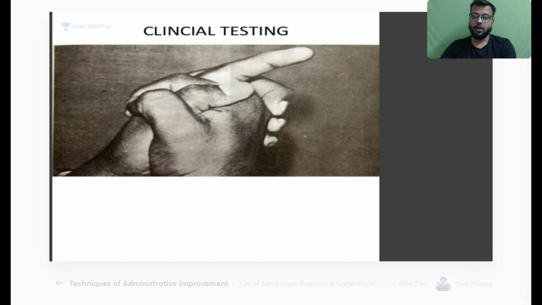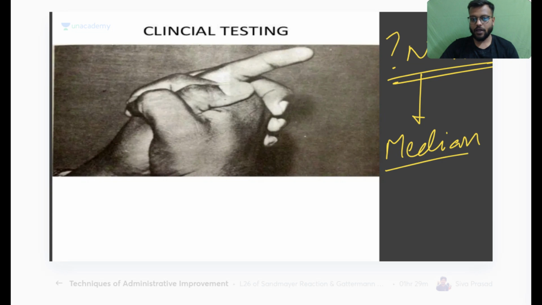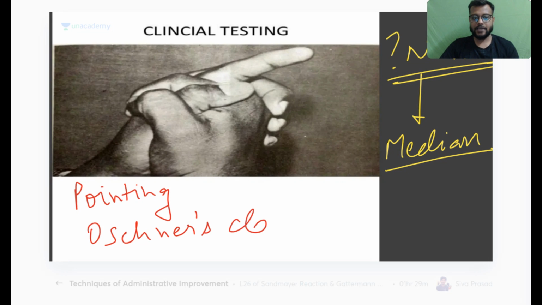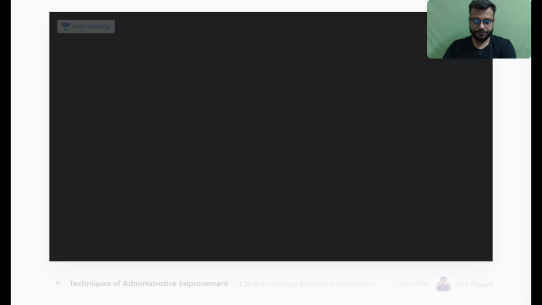Now next question, which nerve is tested by this sign? Okay, which nerve is tested by this sign? Yes, the correct answer is the median nerve. And this sign is called the pointing index or the Ochsner's clasp sign.